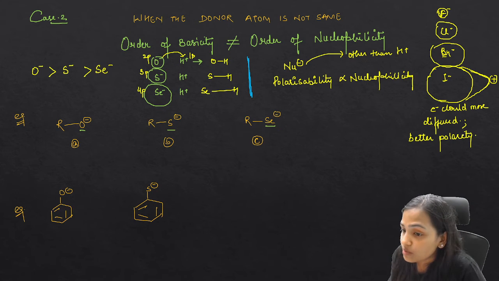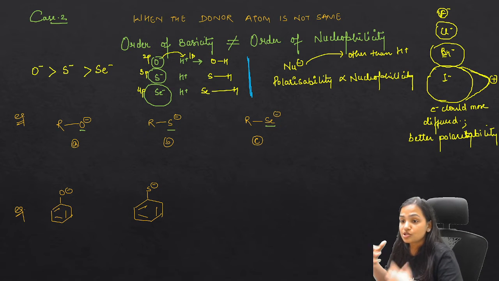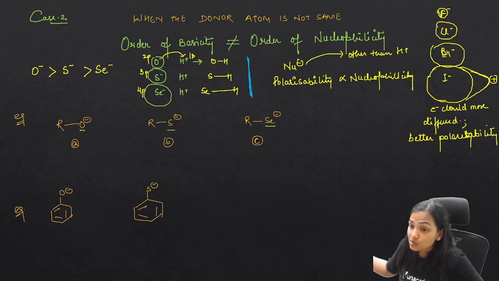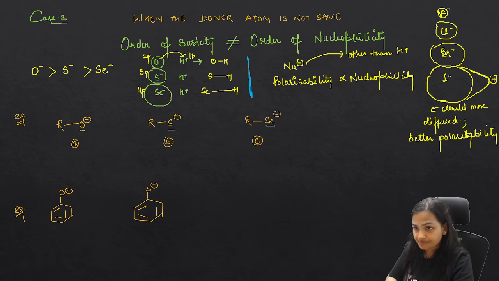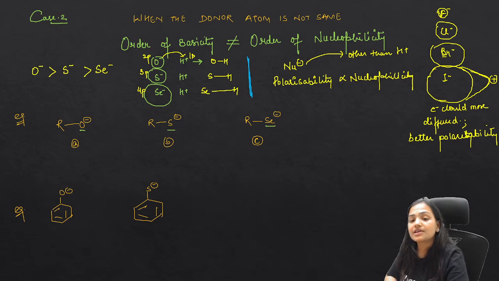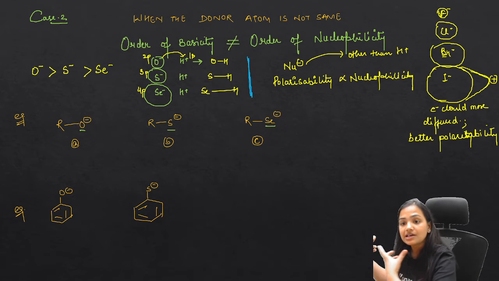So as the electrons get loosely held by the number of shells, it becomes a good donor. Here we can say that as the polarizability increases, the nucleophilicity increases.